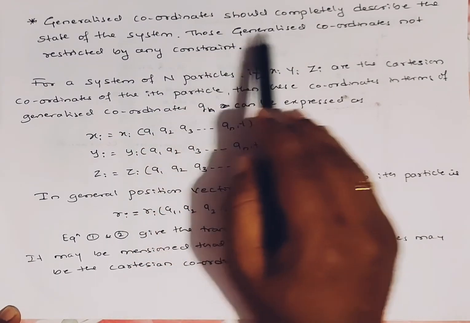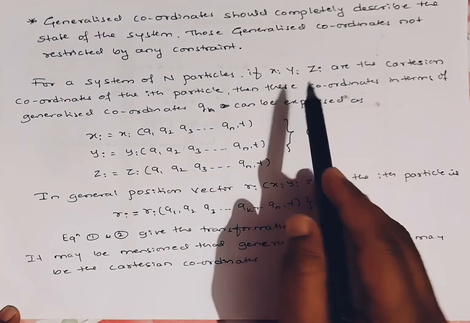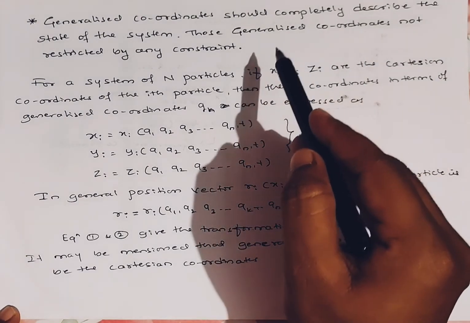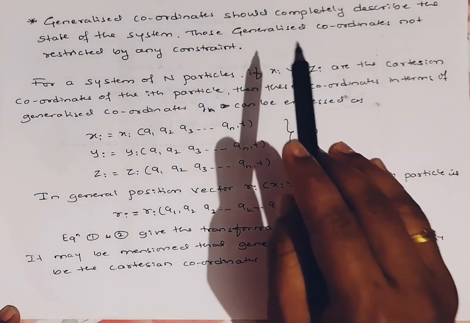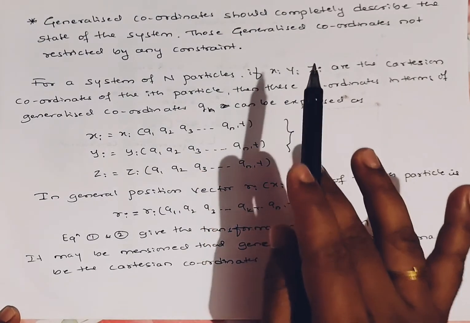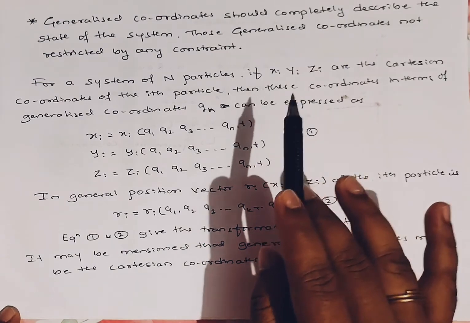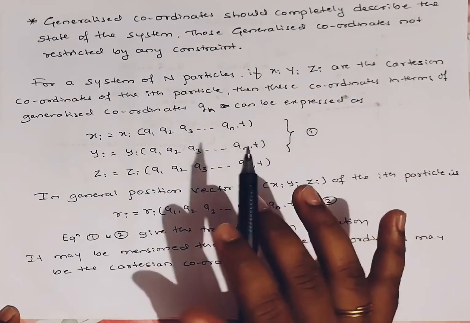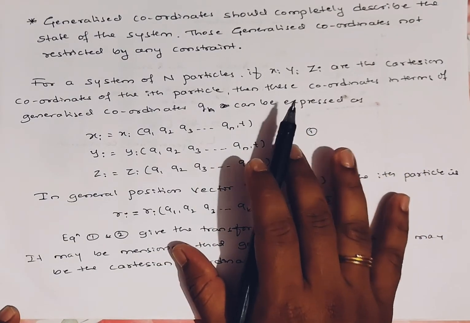Those generalized coordinates are not restricted by any constraints. For example, take r, theta, phi. Here theta and phi are the generalized coordinates, and they should not be restricted by any constraints. Then only can you call them generalized coordinates. Theta and phi must describe the position of the particle or the state of the system. Then only can we call it a generalized coordinate.